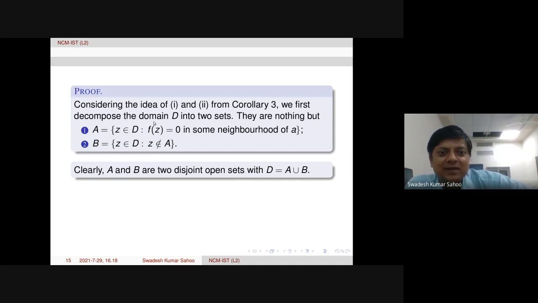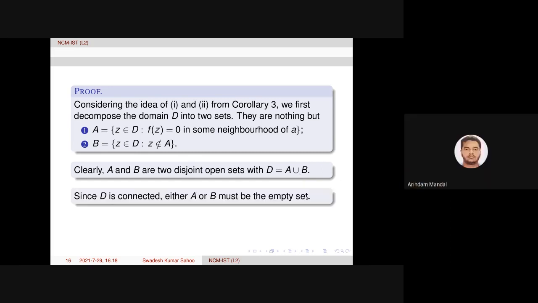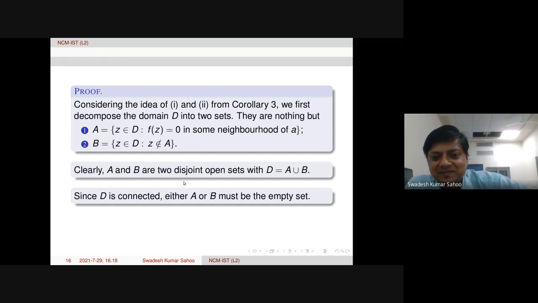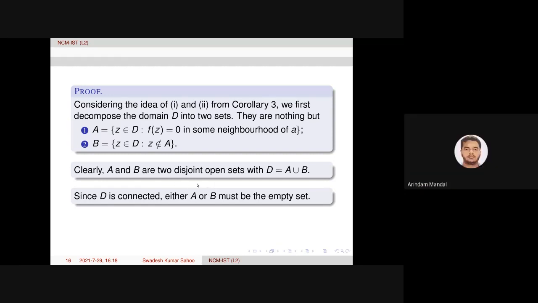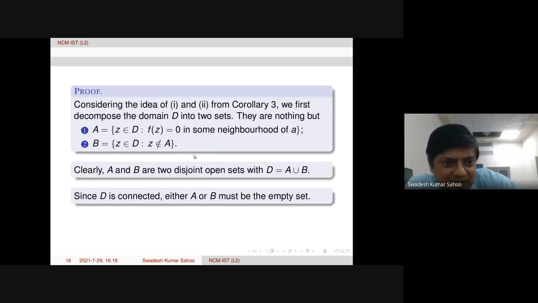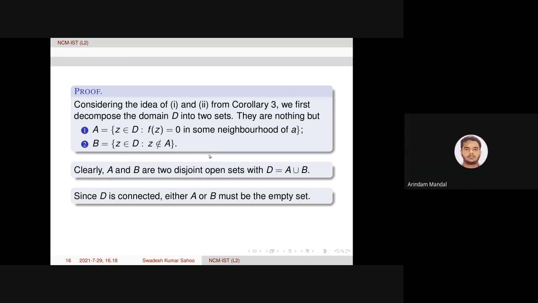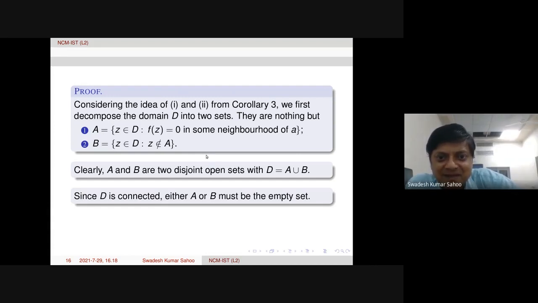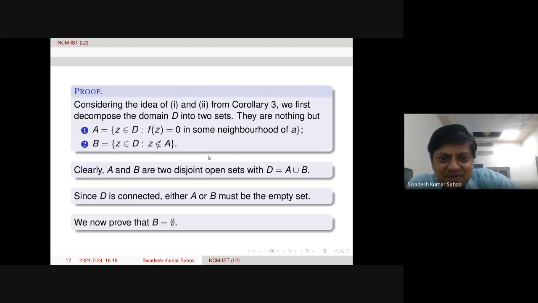And D is A union B. But D is a domain. Domain means what? It is an open set and a connected set. The definition of a connected set says that if something like this is happening, then one of them should be the empty set. First we need to check whether B is non-empty or not. We are going to prove that B is the empty set.